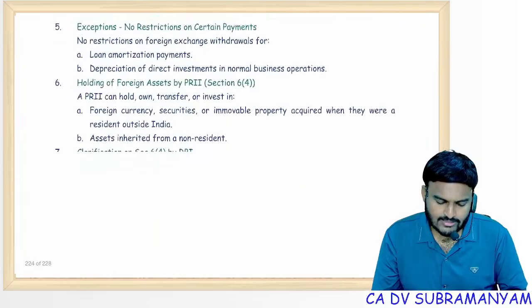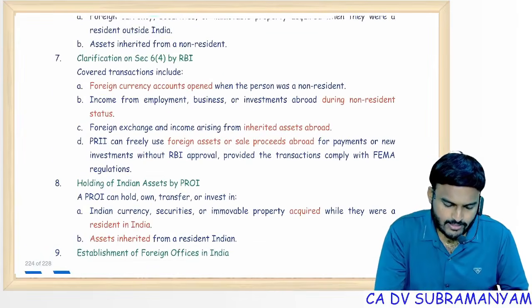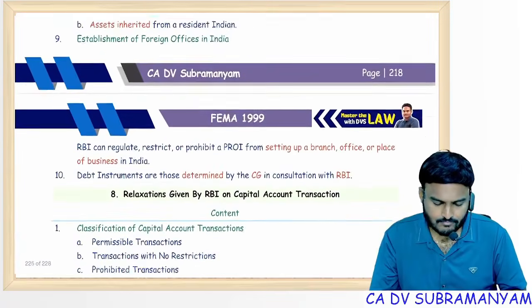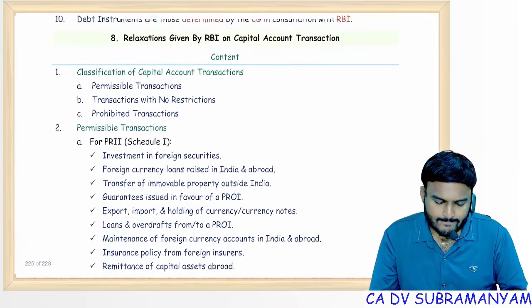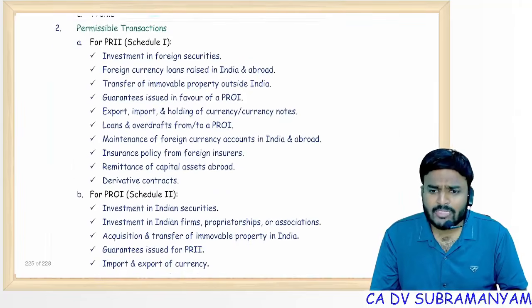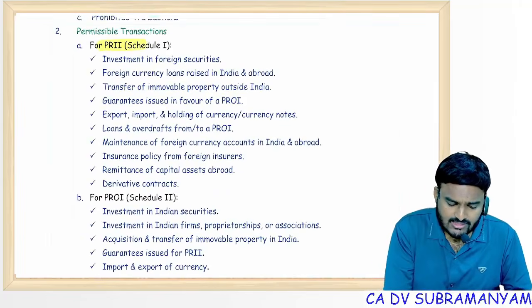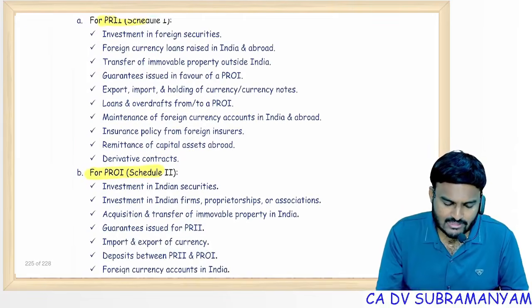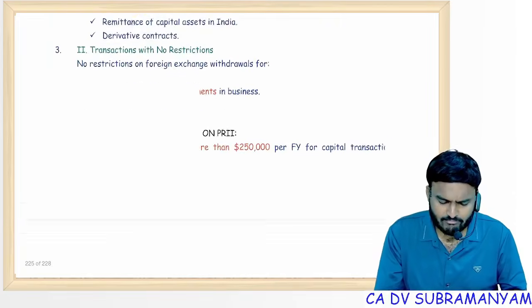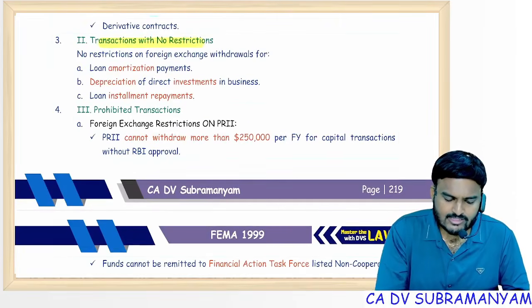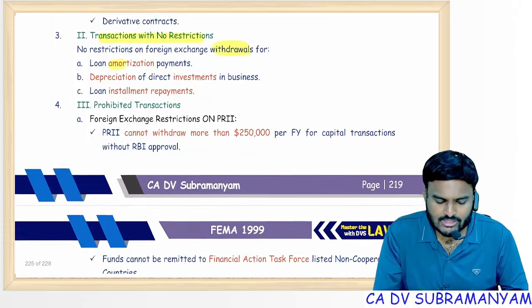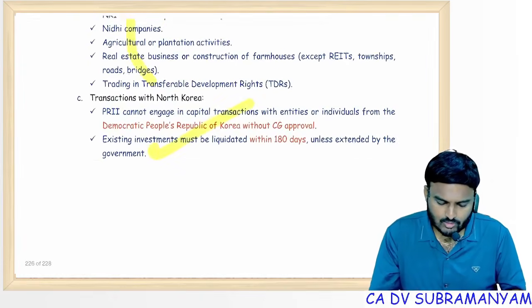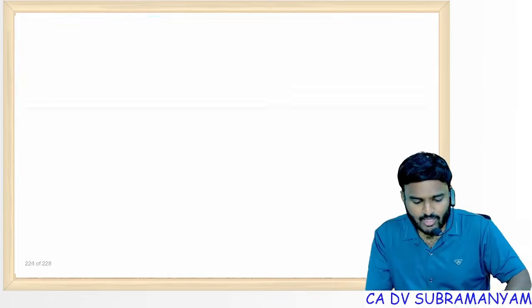So capital account transactions covered. These two points, again I'm telling you, are exceptionally important, already covered. In two MTP question papers I have seen, they're asking, write any 7 permitted capital account transactions. So just give one-time reading. Transactions with no restrictions on withdrawals, you can see loan amortization, depreciation of direct investments. This I covered. North Korea also covered. Oh my god, done. FEMA over.